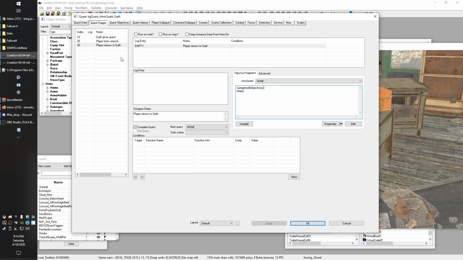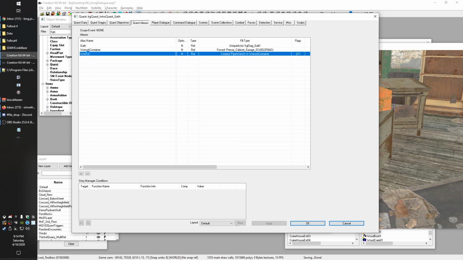Okay, so now there's two things we still need to tackle. One is we need to be able to set stage 20 when they loot the wrench, which I'm sure you guys can already think about how we've done that in the past. We've used some of those default alias triggers to do that, and that's fine. We can continue to do that. So let's go ahead and do that.